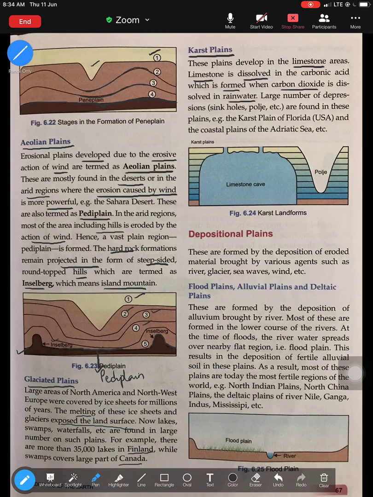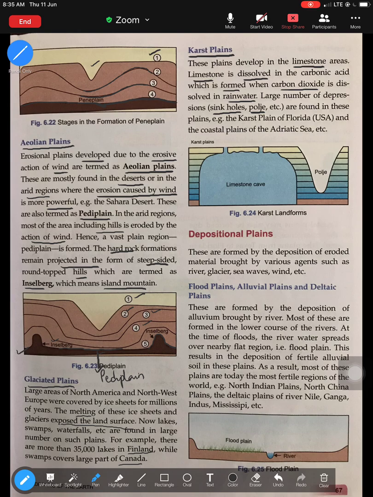So when limestone starts eroding, it forms a lot of different features like sinkholes. There is also something called a bulge, which is also formed. So these are the type of erosional plains formed because of the erosion of limestone, leading to the development of various landforms such as sinkholes and bulges. These are your erosional plains.